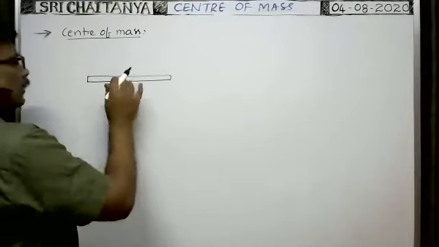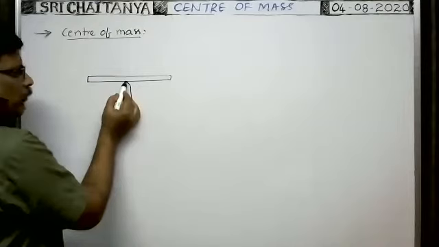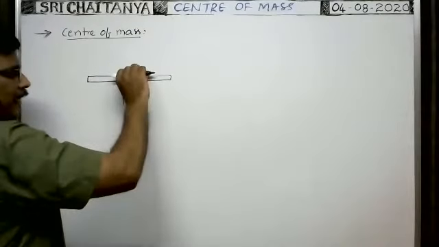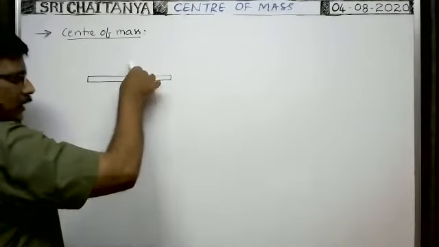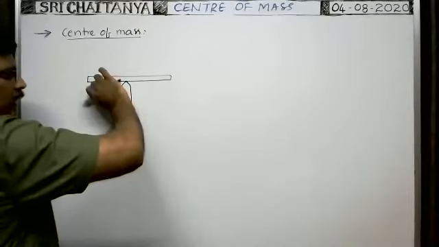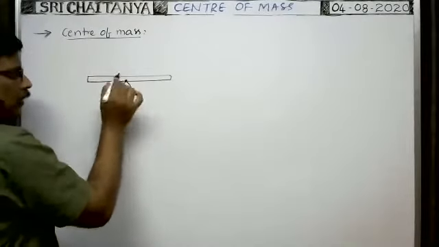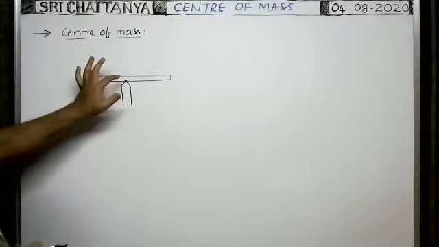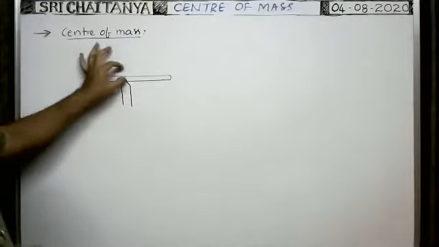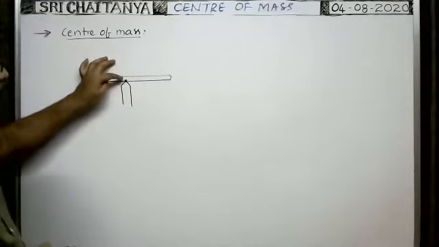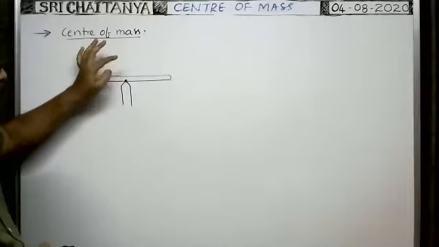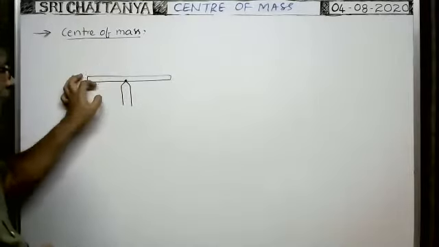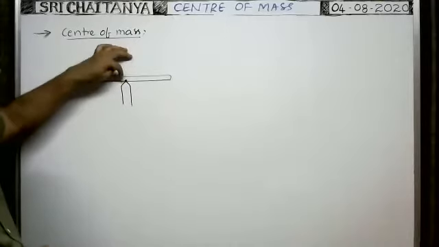Whenever it is balanced over the tip of the nail, this rod neither falls in this direction nor in this direction. It will be balanced like this at this point. At the point where the rod is balanced on the tip of the nail, the total mass seems to appear.